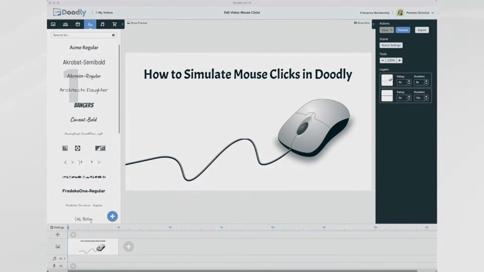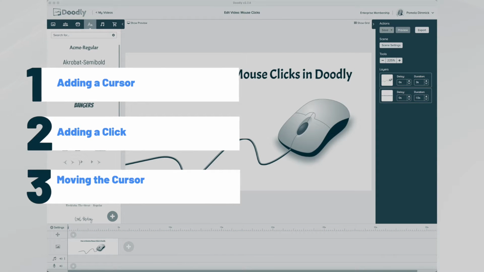Hi, it's Pamela. In this tutorial, I'm going to show you how you can simulate some mouse movements in Doodly.